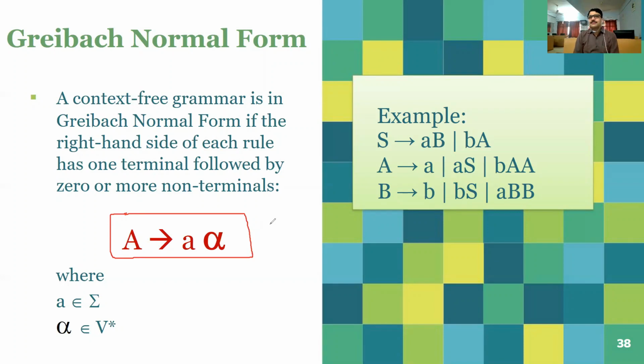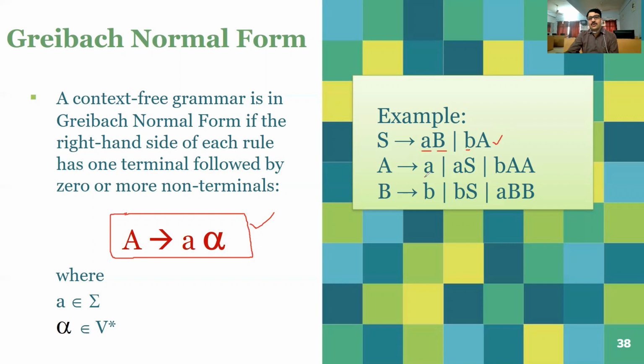So now let's start with some examples. There are certain examples you can see. In this case, all these productions are in GNF, that is Greibach normal form. Suppose S to aB. In this case, a is the terminal and then there is a variable. So it is a valid production as per the defined production rule. And similarly, S to bA is also in GNF because it is a terminal, then a variable. So it is permissible in case of Greibach normal form.